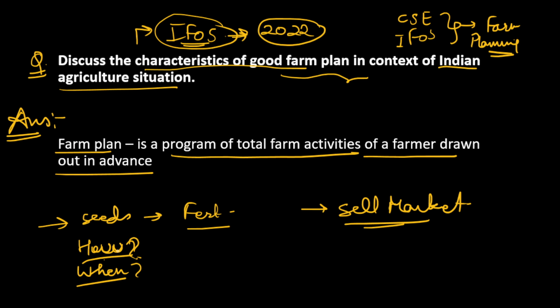That is what a farm plan is: how to approach the farm activities, when to sow the seeds, when to apply the fertilizers. So everything is included in the plan. So this is what a farm plan is.